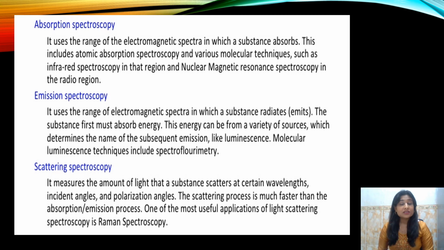Third, we have scattering spectroscopy, and a very good example of this kind of spectroscopy is Raman spectroscopy. What it does is it measures the amount of the light that a substance scatters at certain wavelengths, and then we observe the spectra that is obtained on that basis.